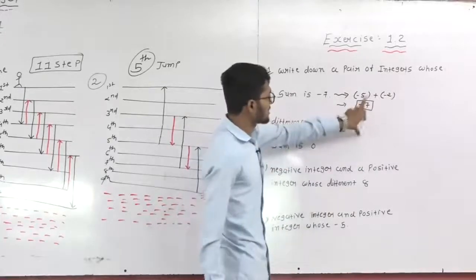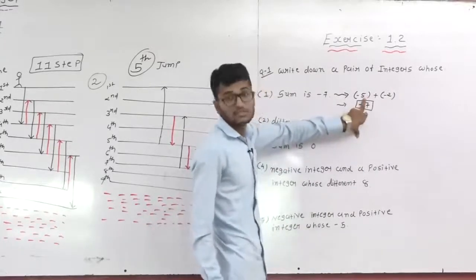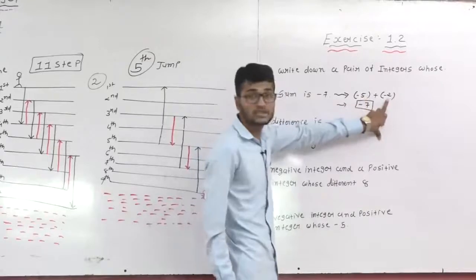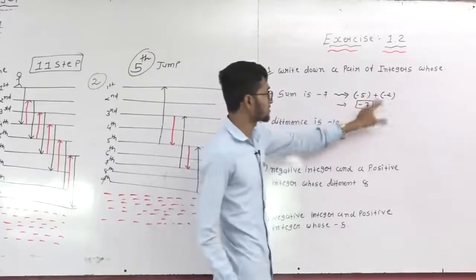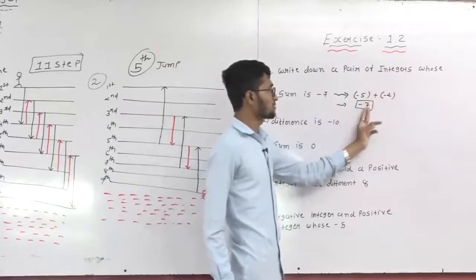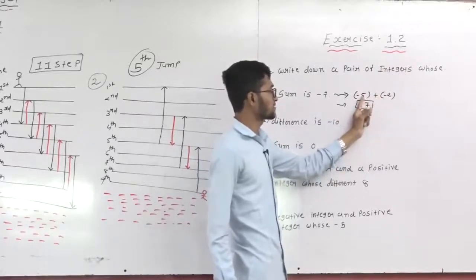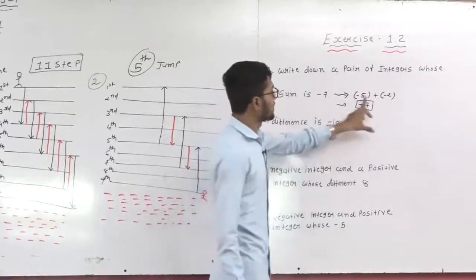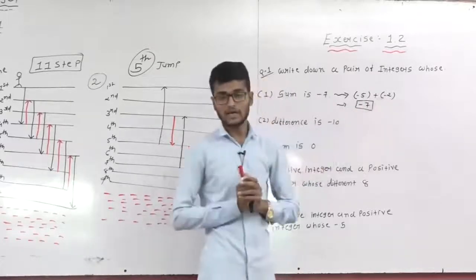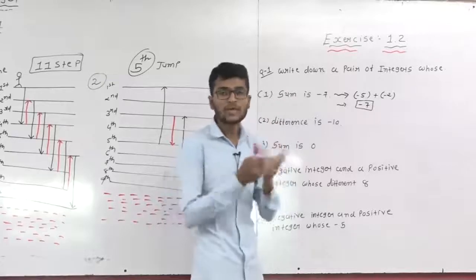So first of all check: -5 is an integer number, yes, and -2 is an integer number, yes. Now sum means addition, and the addition of these two integers is -7, so my answer is -5 and -2. First of all, dear students, we clarify that -5 and -2 is not my only answer, there are many answers.